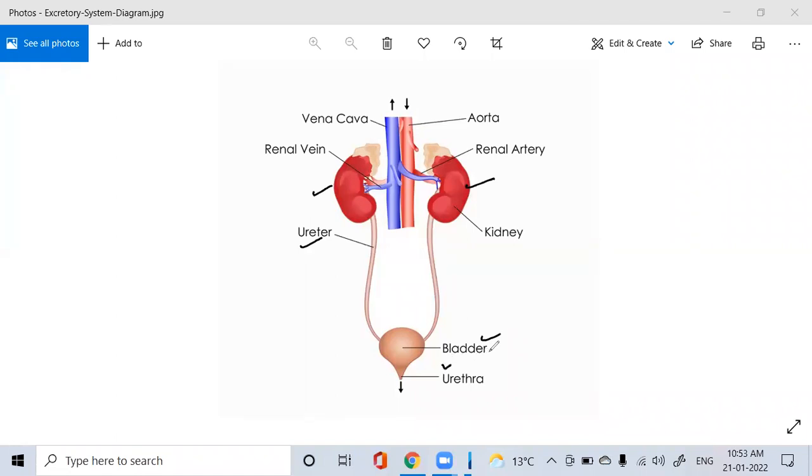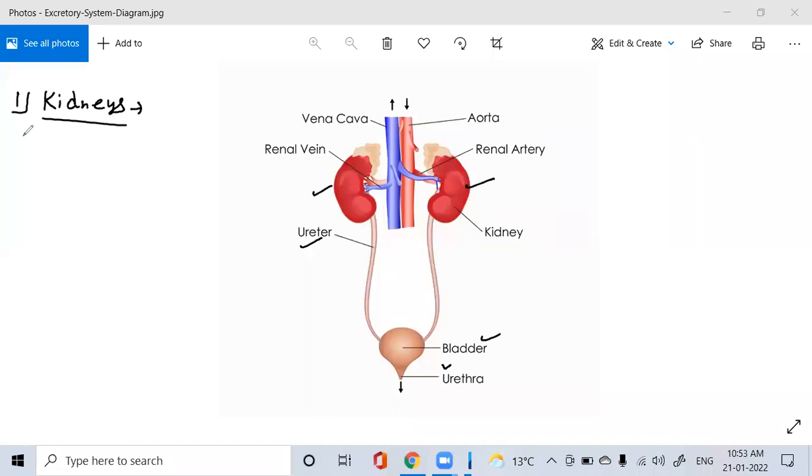Now let's understand how these organs function together to remove waste material from our body. So first of all, we will talk about kidneys. Dear children, here you can see on the screen the kidneys. There is a pair of bean shaped organs.